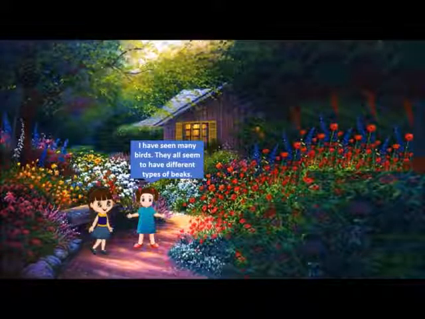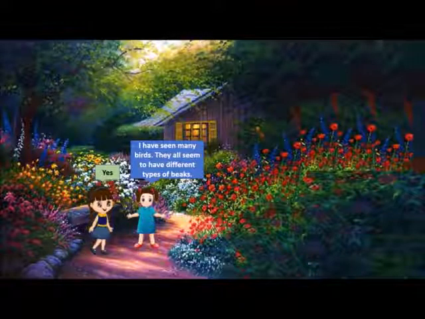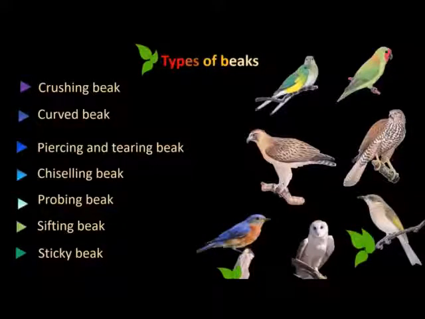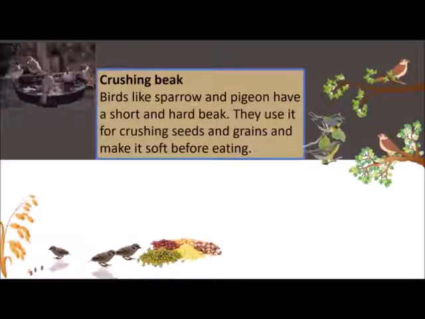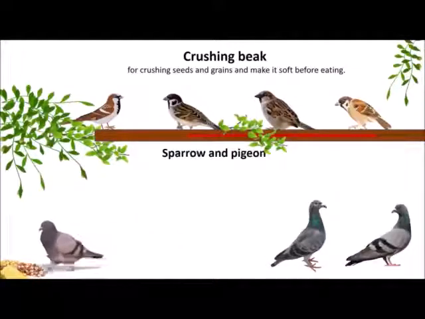I have seen many birds. They all seem to have different types of beaks. Yes, birds can have crushing beak, curved beak, piercing and steering beak, chiseling beak, probing beak, sifting beak, sticky beak. Do you know, birds like sparrow and pigeon have a short and hard beak. They use it for crushing seeds and grains to make them soft before eating.